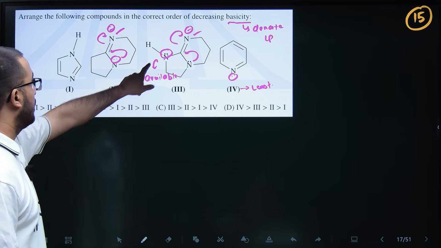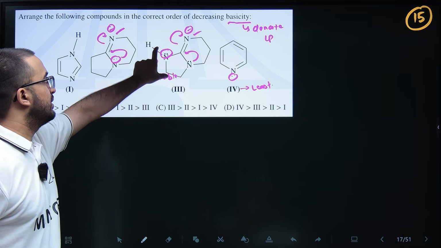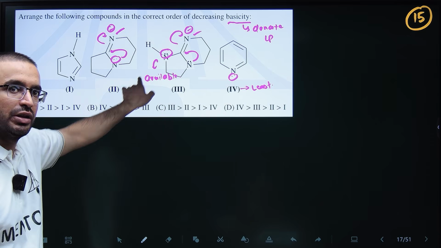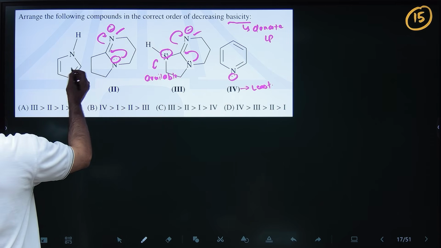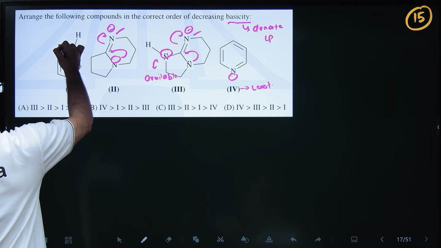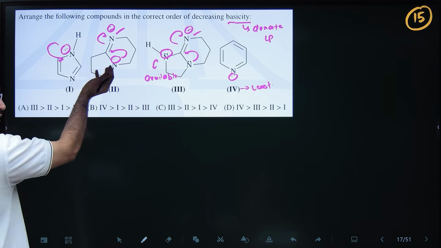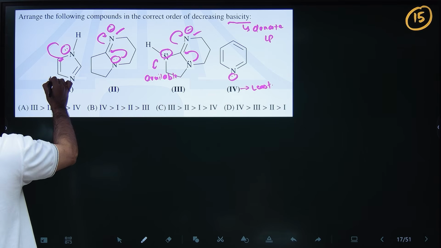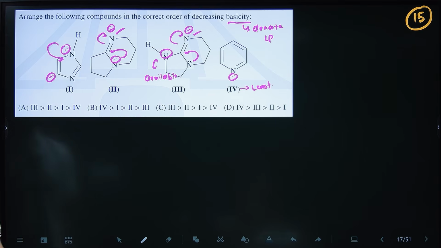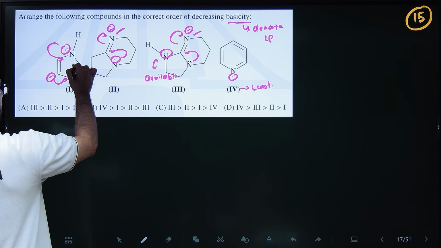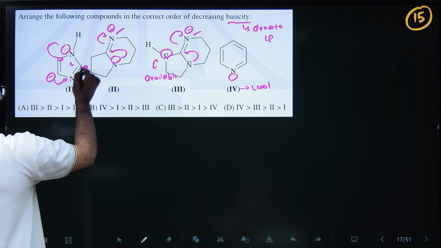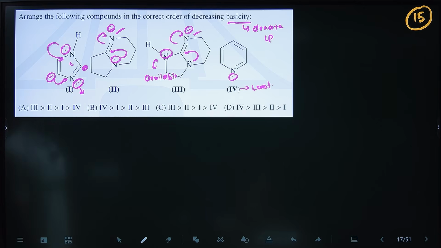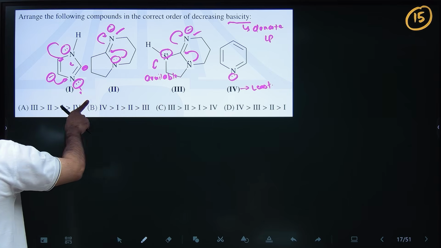That is the thing. But the only difference between second and third is there is one lone pair which will be available, because when this is in conjugation, this will be available. So here, obviously there will be a lone pair. So this lone pair will be in conjugation to make this compound aromatic. So if this is in conjugation, here there will be a negative charge. So again, if this is in conjugation, here there will be a negative charge. But the point is the lone pair of these will be available.